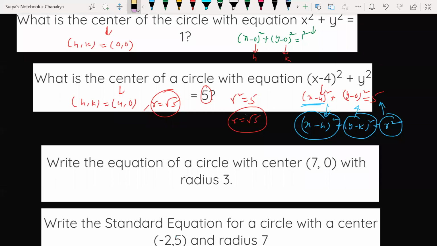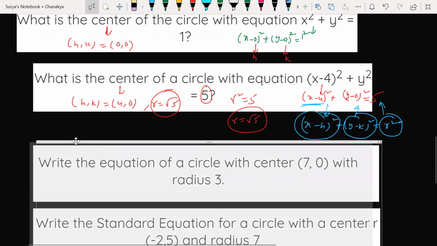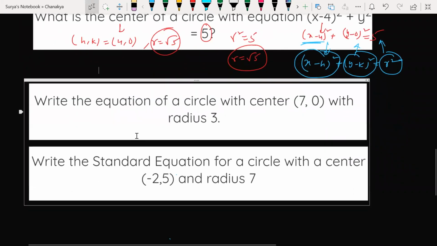Sir, using this equation, when we graph it, these coordinates h and k, are they any point on the circumference, or what are they? No, it is the center. H comma k is the center of the circle. Understood? It is not a point. It is the center. Where is the center? Inside, in the middle. That is the center, not a point. A point is different, the center is different. Okay, understood?